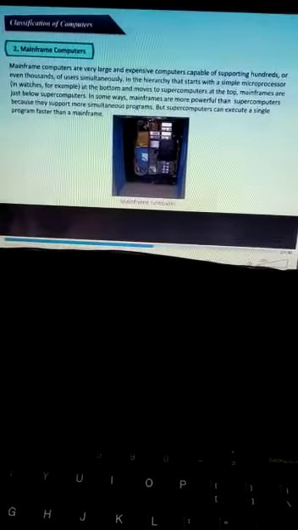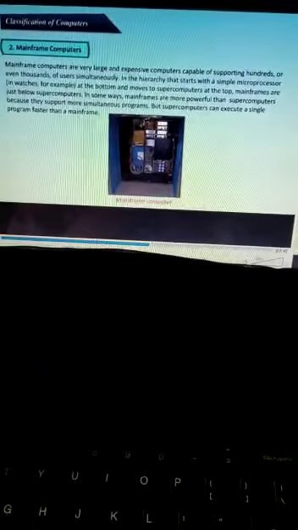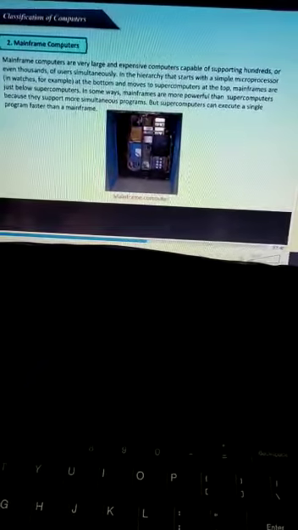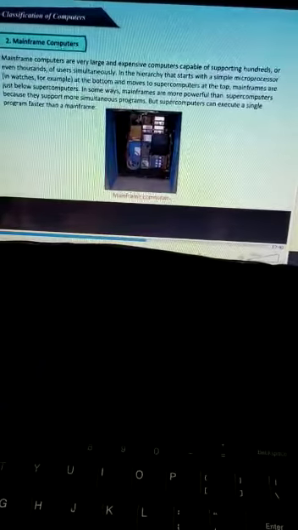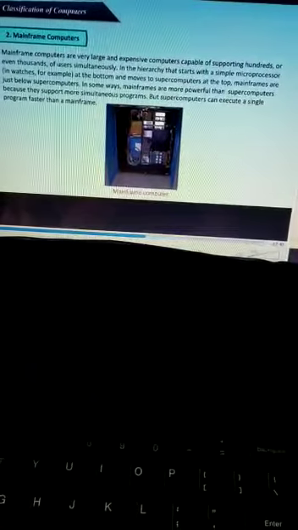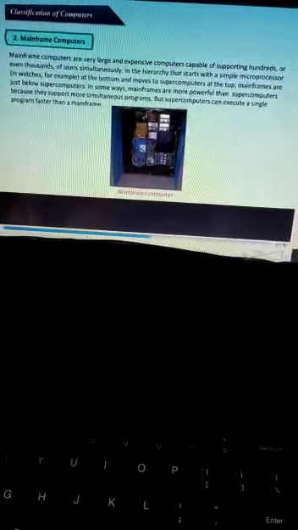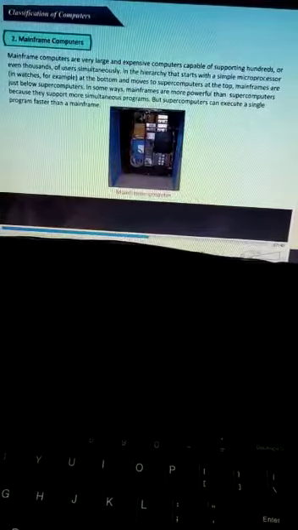Mainframe computers are very large and expensive computers. These are capable of supporting hundreds and even thousands of users simultaneously. So the size of mainframe computers are large, but it is expensive also. So a simple person, common person, is unable to buy these kind of computers. These kind of computers can support hundreds or even thousands of users simultaneously. Simultaneously means